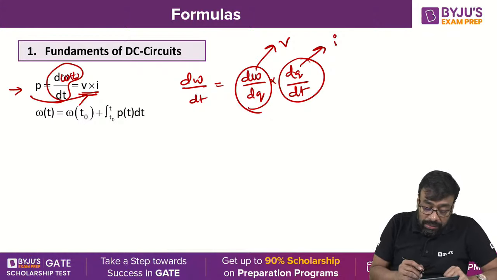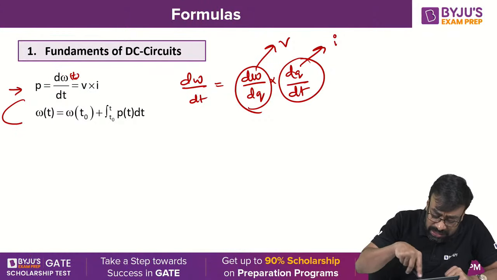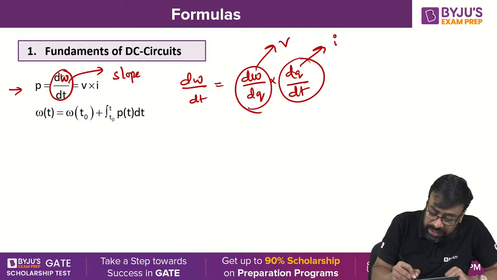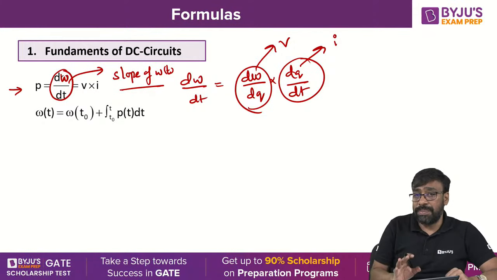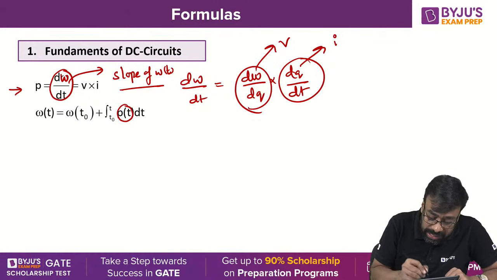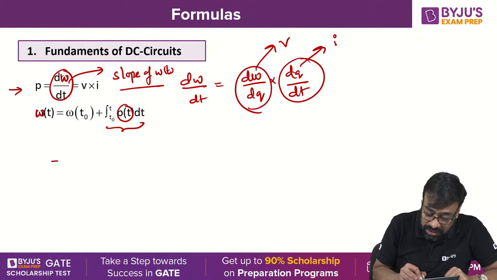Well, now coming to energy, I can express that here. dW by dt is nothing but what? Slope of energy, slope of W of t. So if energy or work is given and you are asked to find the power, go for the slope calculation. But if power is given and you need to find the energy, then go for the area calculation. This is nothing but the initial energy.